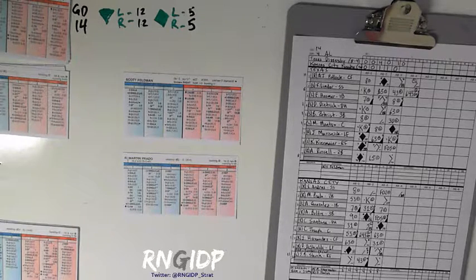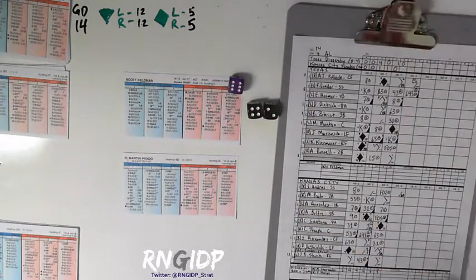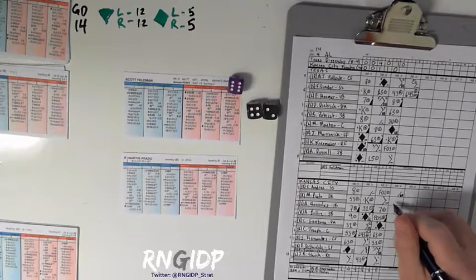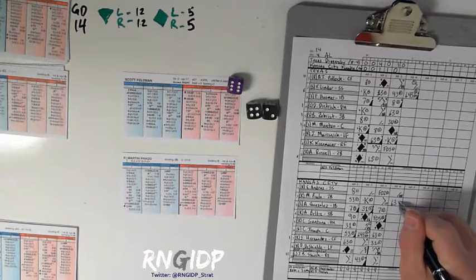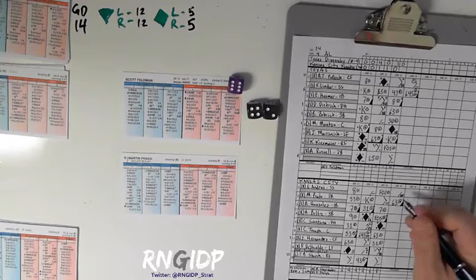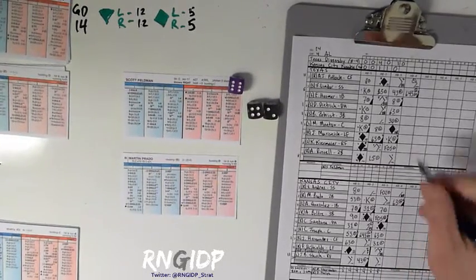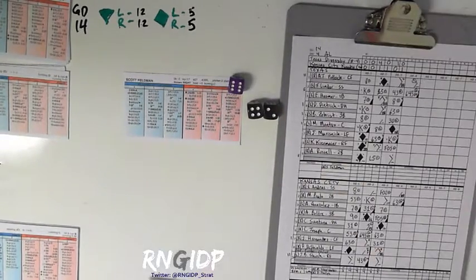So, bases loaded, 2 outs. Martin Prado at the plate to face Scott Feldman. It's a 6-6, and Prado hits one over to short. Lindor makes the dive. His only play is going to be at first, and he gets Prado by a step. And that will be the 3rd out. So Lindor making a fine play to save some runs, and that will end the 6th inning. So Kansas City gets one back. It's a 5-3 ball game.